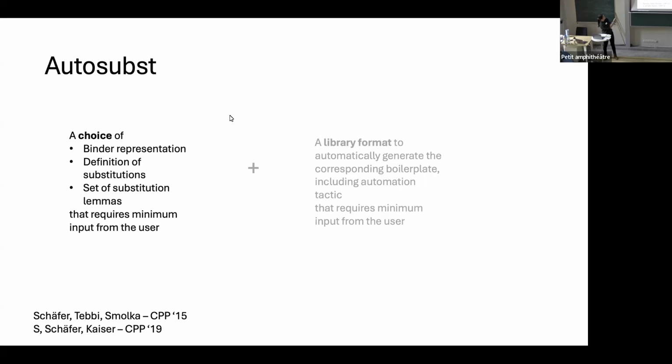I say explicitly a choice of a binder representation because there's really a lot of research way before Autosubst. I think the more important part is bringing this together in a tool, and how to choose it. What is a nice representation? Okay, and I will focus on the tooling part today.